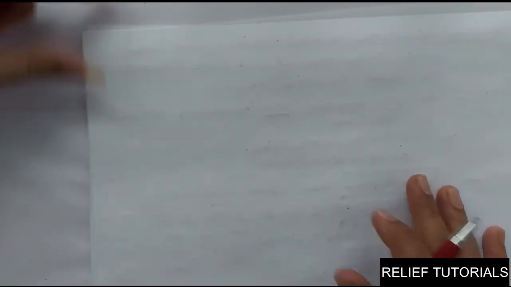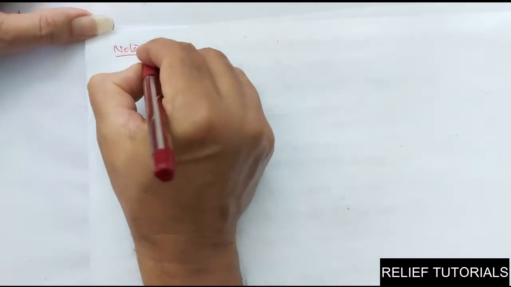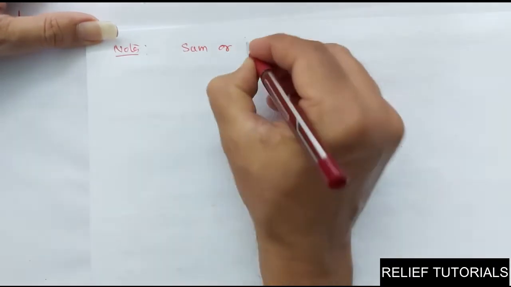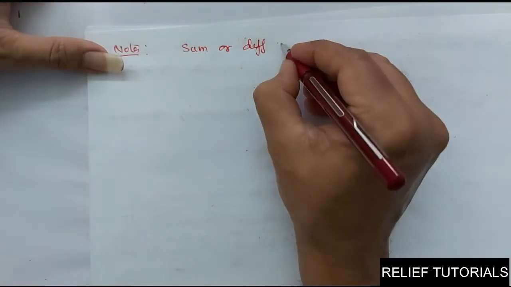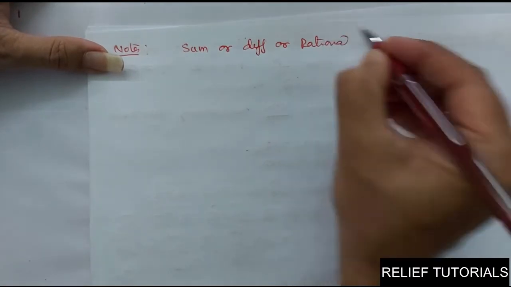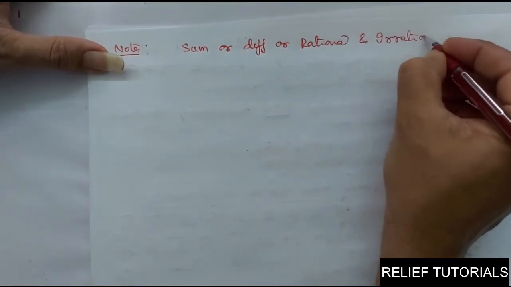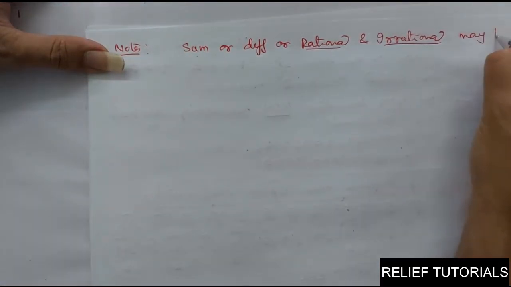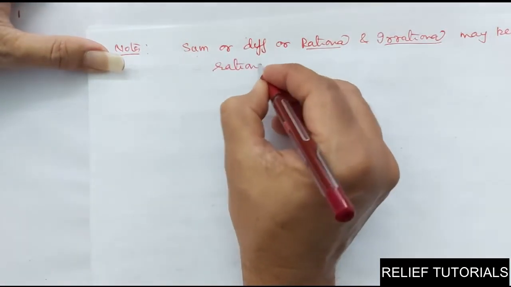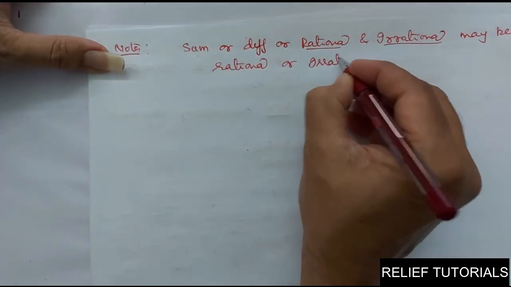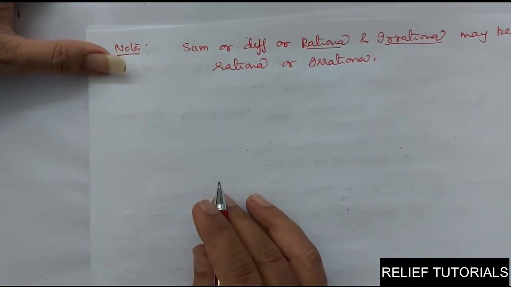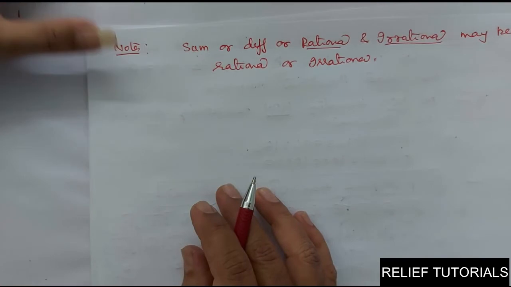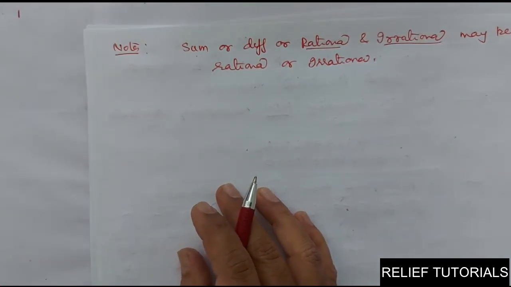See, notes. Sum or difference of rational and irrational. If one number is rational and another is irrational, their sum or difference may be rational or irrational. It may be rational or irrational. Sum or difference of rational and irrational may be rational or irrational. Clear?